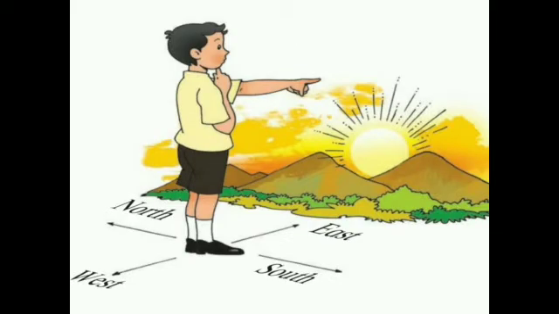In the previous session we have seen directions. There are 4 directions, namely east, west, north and south. If we are facing towards east, that is the direction where the sun rises, then we can see east in front, west behind, south to the right and north to the left. This was all about directions in the previous session.